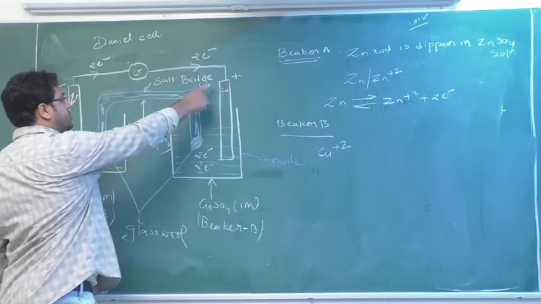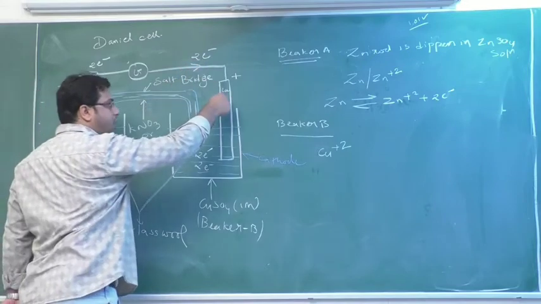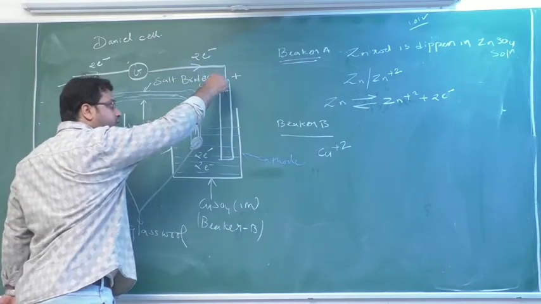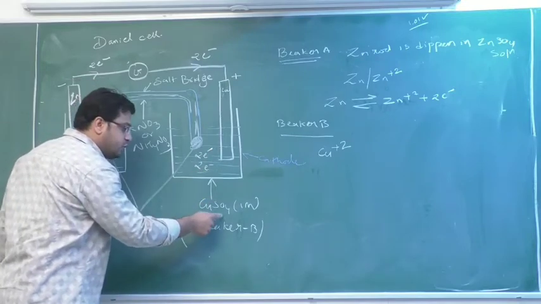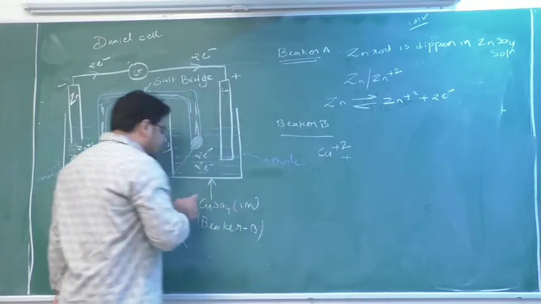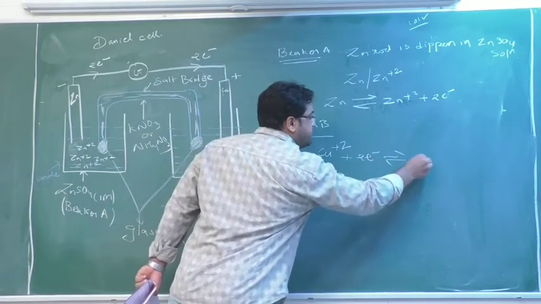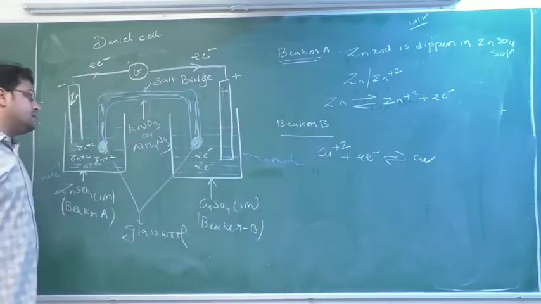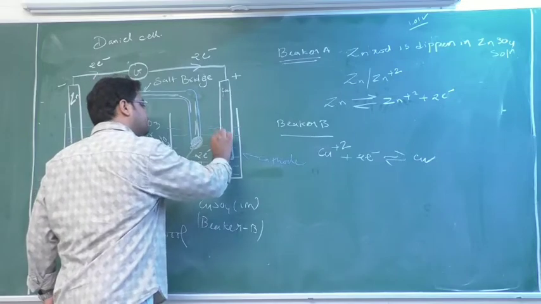The 2 electrons coming from the anode will come towards the copper, get drained from the copper electrode into the beaker containing CuSO4. It contains Cu plus 2, and slowly the Cu plus 2 will gain the 2 electrons and convert into Cu. The metal Cu gets deposited on this cathode portion.